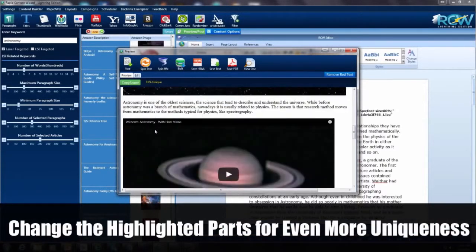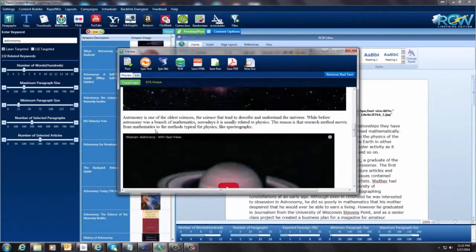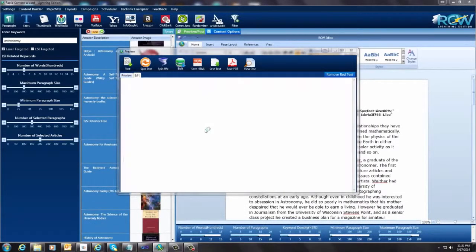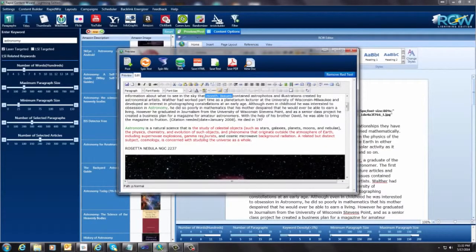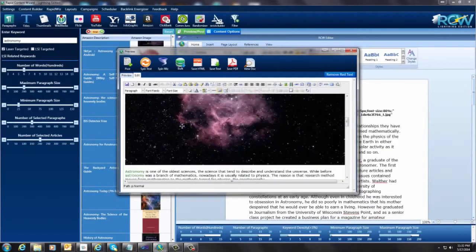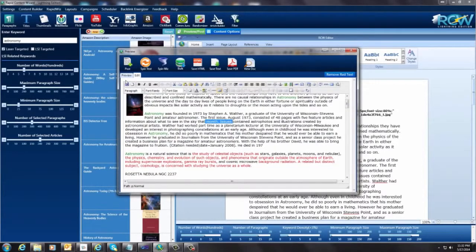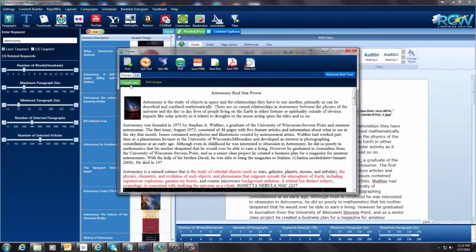So you can come down in here and you can see this red text, and you can come over here to the edit button, and it's in here as well, and you can change this to make it as unique as you want, or remove it, or whatever you want to do with it. But I'm just letting you know that's a very useful, very powerful tool to use, Copyscape, to make your blogs as unique as possible.